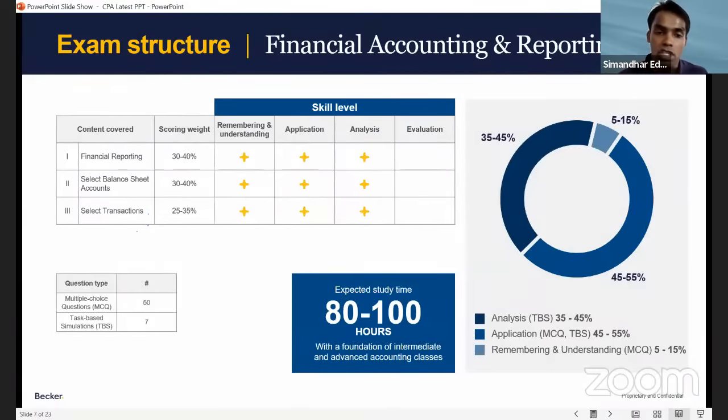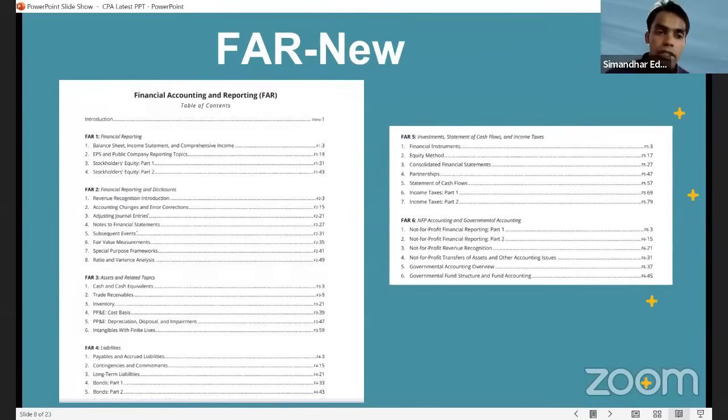Now comes FAR first. So if you see FAR new, I hope everyone is able to see the screen, guys. There are 6 chapters in FAR. The first chapter will start right after my orientation today and taking all the detailed doubts. Most probably on 28th October, we should be starting with FAR 1, the first chapter of FAR. Now, if you see EPS, balance sheet, statement, comprehensive income, F1, F2, F3, F4, F5, F6.